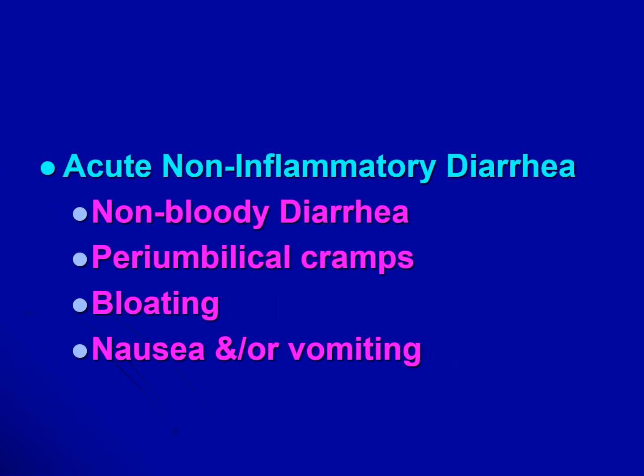Now, acute non-inflammatory diarrhea is associated with watery, non-bloody diarrhea, and they typically will complain about periumbilical cramping or pain, possible bloating, as well as nausea or vomiting. Now, this type of diarrhea often suggests a small bowel enteritis, and it's caused by either a toxin-producing bacterium, like E. coli or Staph aureus, or a virus, or even parasites, like Giardia, for example. And these organisms disrupt the normal absorption and secretory processes in the small intestines.